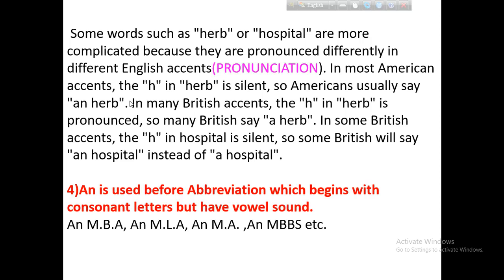So you can use a or an before the word. In the same way, hospital: in some British accents, the H in hospital is silent, and some will say an hospital instead of a hospital.